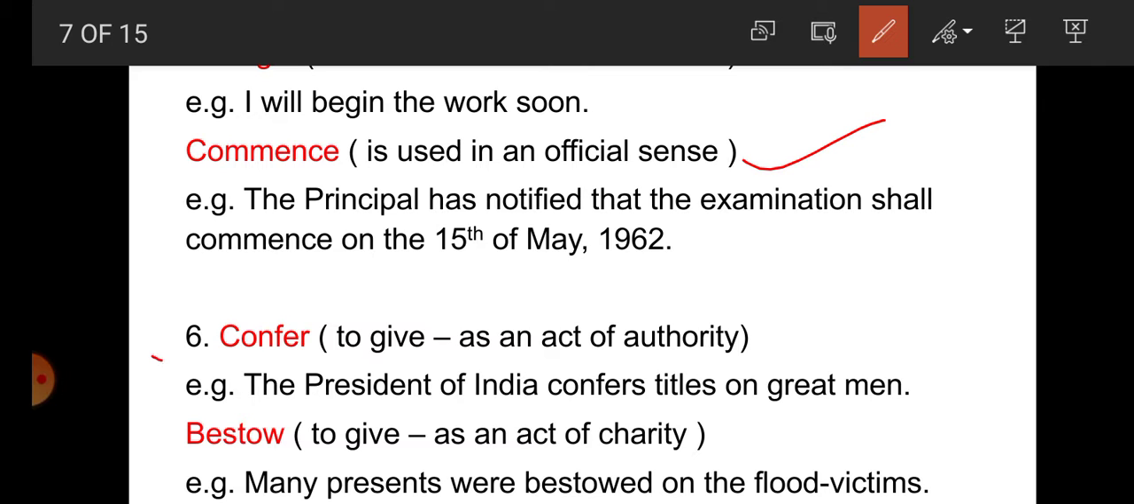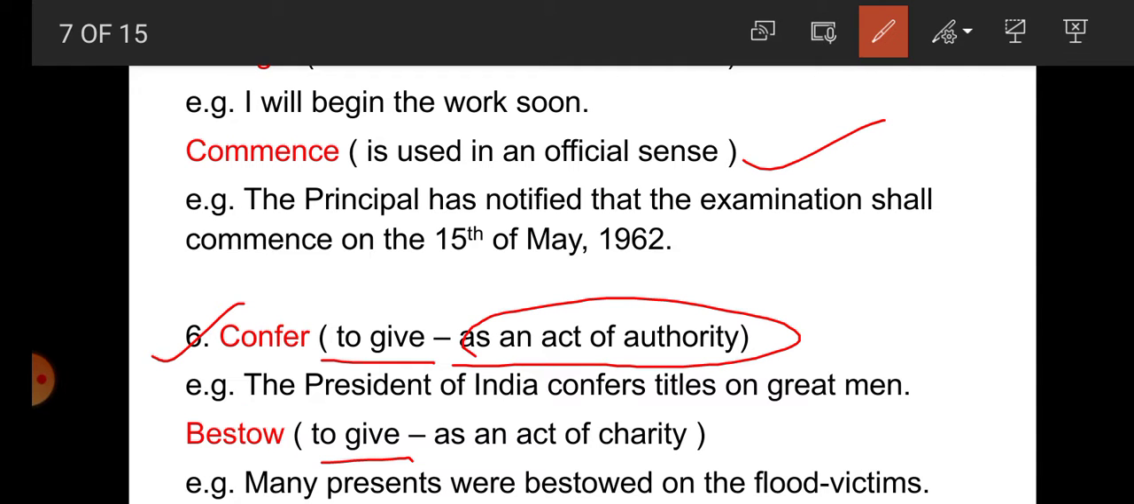Now number 6, confer and bestow. Student, what is the meaning of confer here? Confer means to give and bestow means to give. So confer is used as an act of authority. For example, the President of India confers titles on great men. The President of India confers, means gives, titles on great men. So it is an authority. The President has an authority.